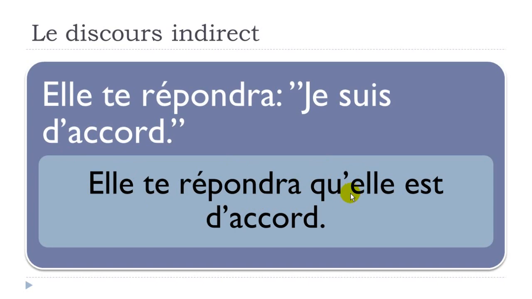Qu'elle, okay, as we had previously, because it doesn't change here, it will be que, that, but then you take the e away. Of course, you will have to modify this je and put elle in here, et d'accord. The verb, if you look carefully, will stay in the present form. It doesn't need to change here. Even if we've got the future here, it will stay in the present form in the second part here. Okay? So the thing is that